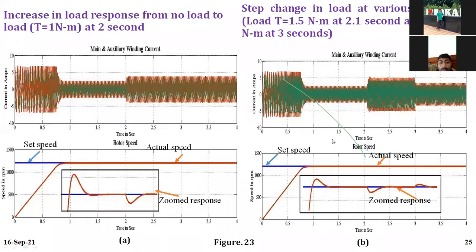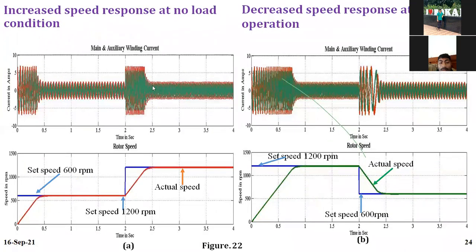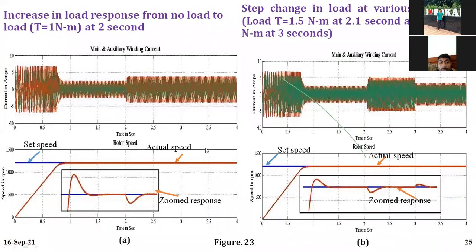This is a load. Previously I was getting speed disturbance, here load disturbance. If I have 1 Newton meter, what will happen? At 1.5 Newton meter, what will happen? This is the response, I mean the disturbance in load. This is the zoomed response.